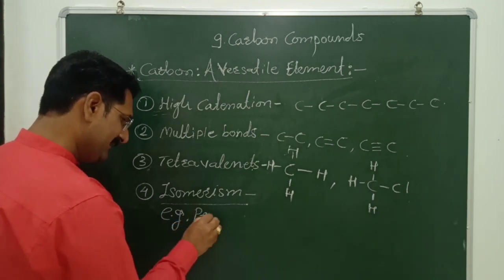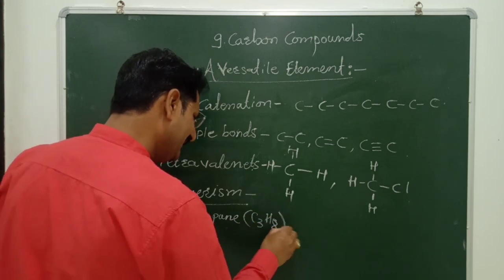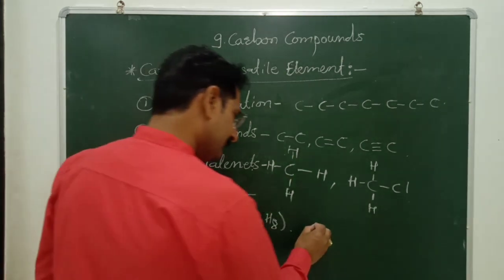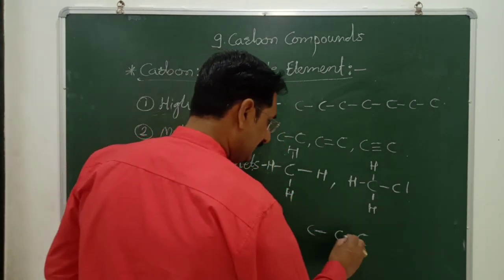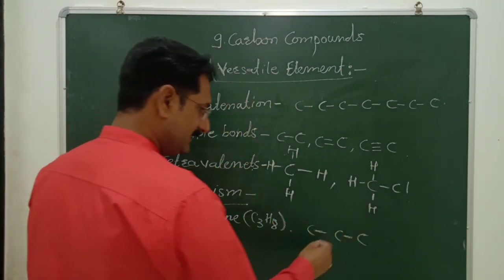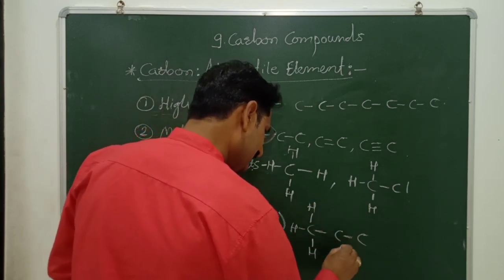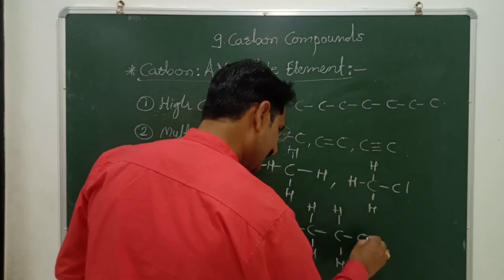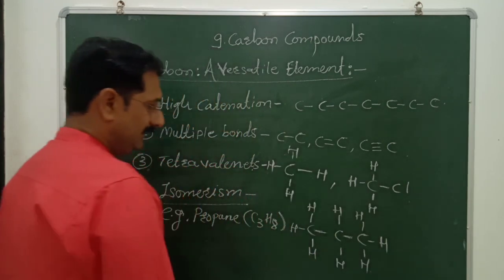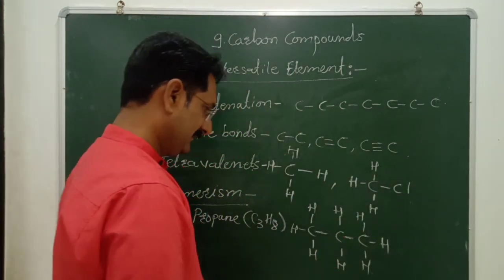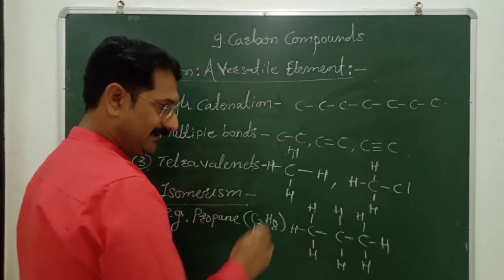propane, having molecular formula C3H8, has different structures. If these three carbons are joined linearly, then it forms a linear structural formula. Hydrogens are joined here with the carbon atoms by sharing electrons. This is the structural formula of propane, containing 3 carbon and 8 hydrogen.